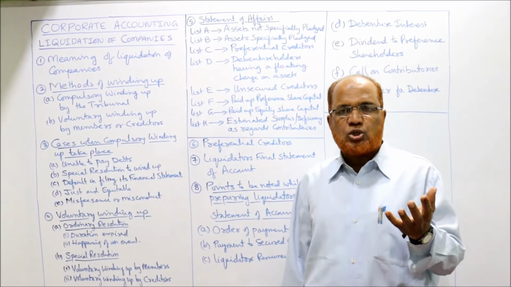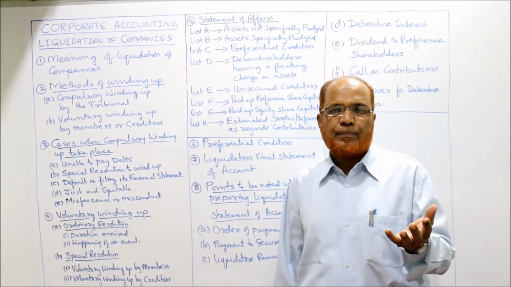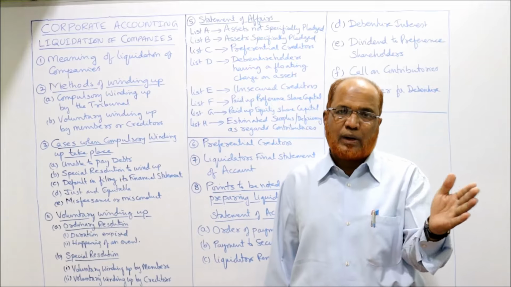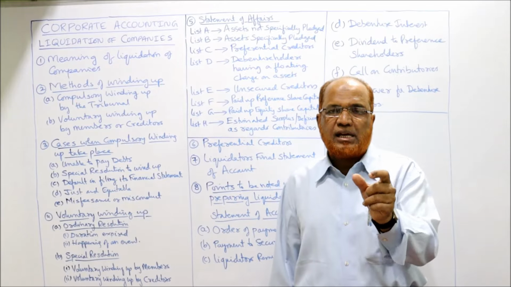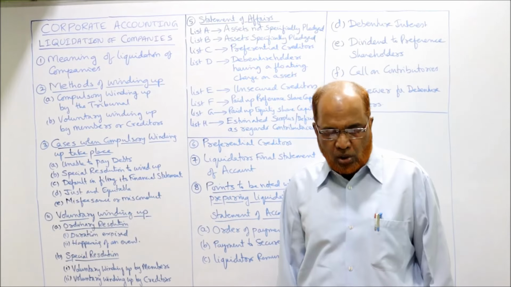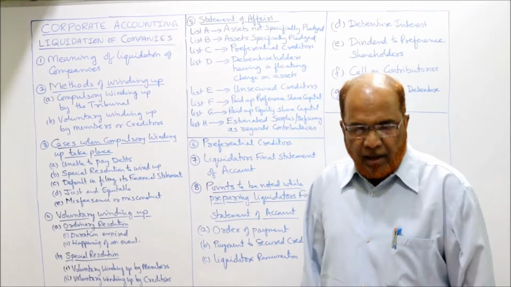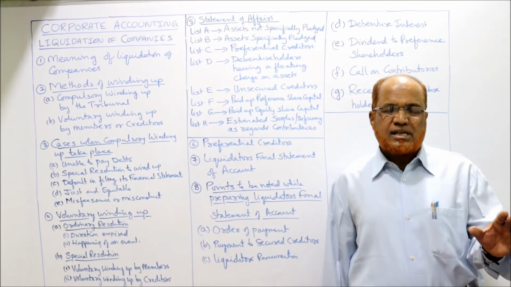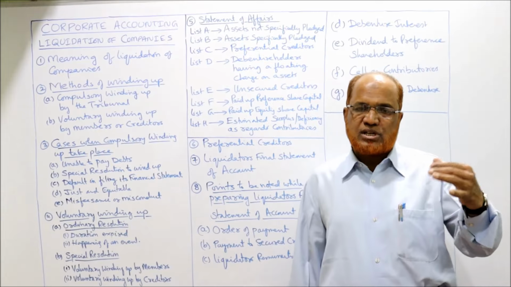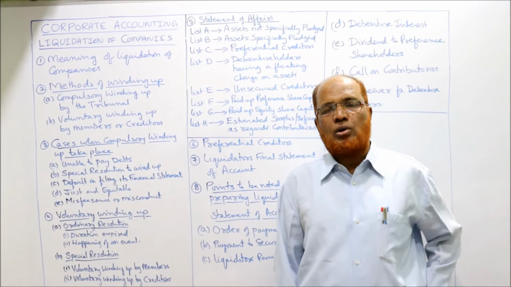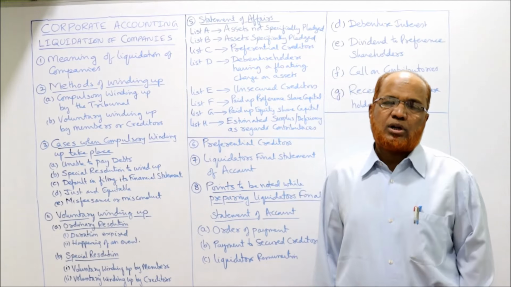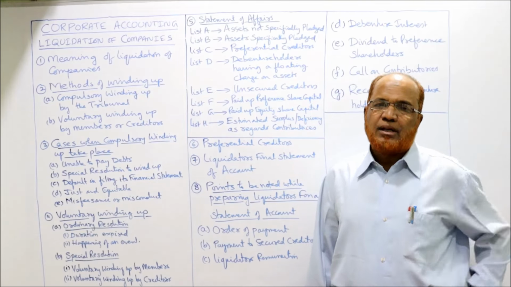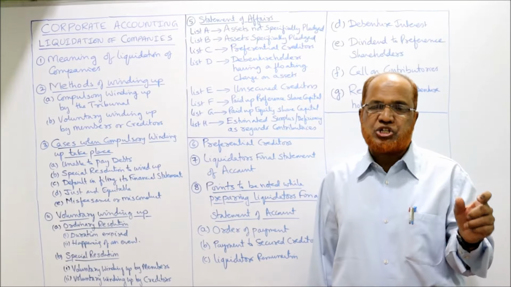If the employee state insurance fund is maintained by the company and an amount has to be paid within 12 months before the date of winding up, the amount payable under ESI, employee state insurance, is also preferential. Next one is any sums payable under the Workmen Compensation Act. Under the Workmen Compensation Act, if any worker has to be paid compensation, that compensation is also preferential. Similarly, any amount payable to the employee under the Provident Fund scheme or Gratuity Fund scheme, these amounts are also preferential.